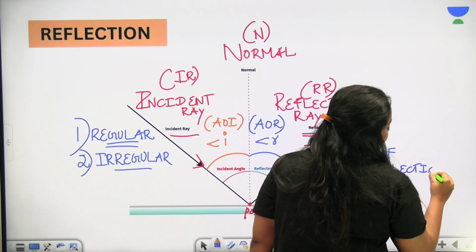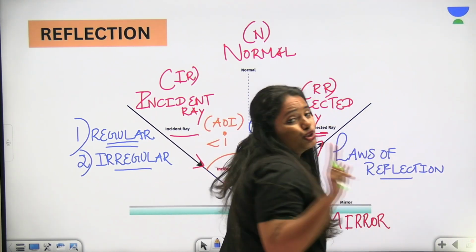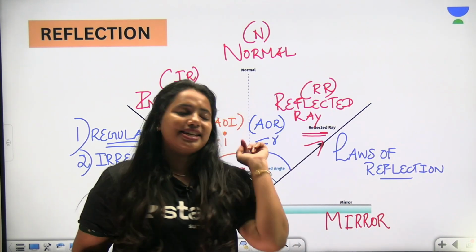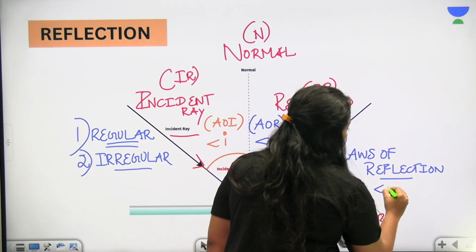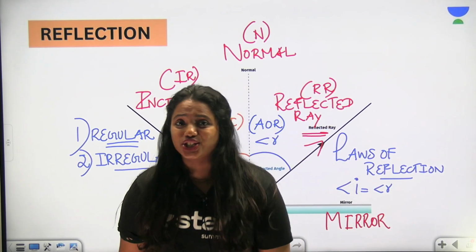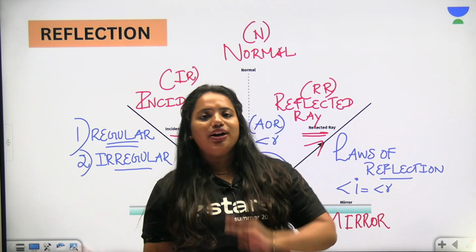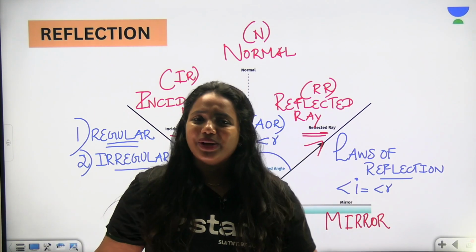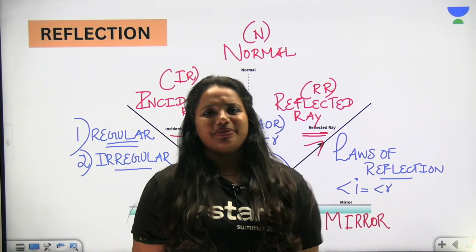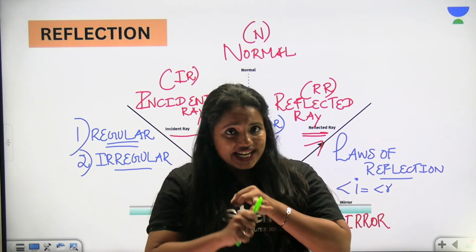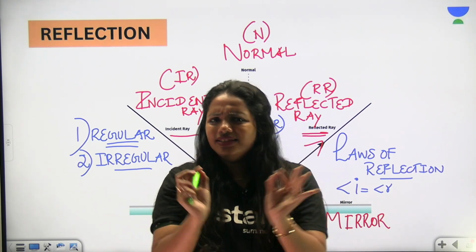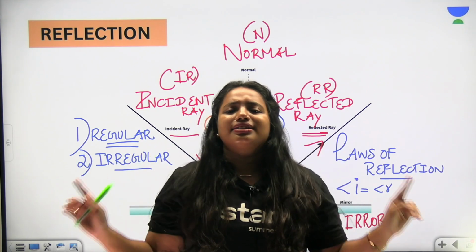The laws of reflection have two statements. The first statement is nothing but angle of incidence is equal to angle of reflection. Angle of incidence and angle of reflection, both are equal. And what about the second statement? Very important. Incident ray, reflected ray and the normal at the point of incidence all lie in the same plane.